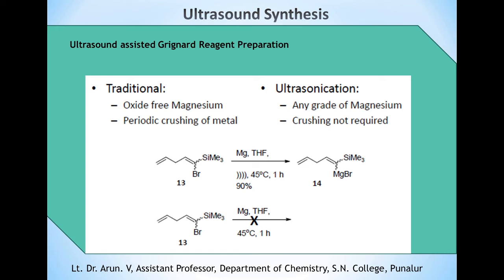Here, if we use magnesium in THF at 45 degrees for 1 hour of reaction time, there is no reaction. Under the same conditions, if we use ultrasound in addition, we can get 90% product.